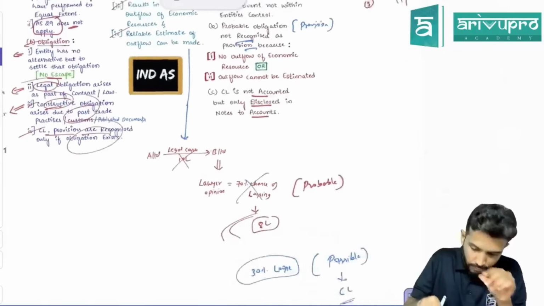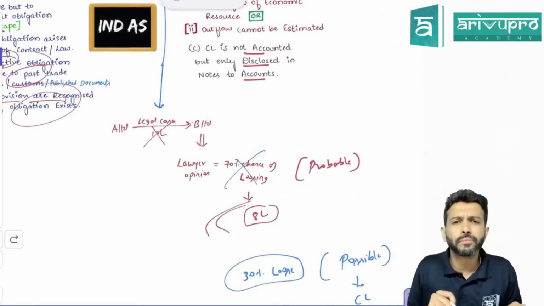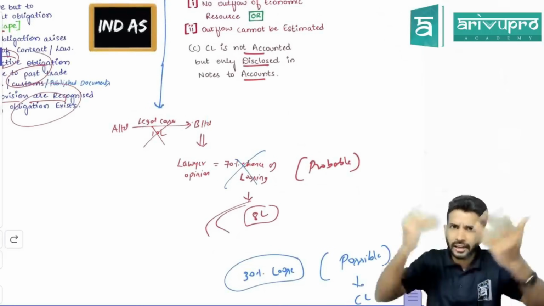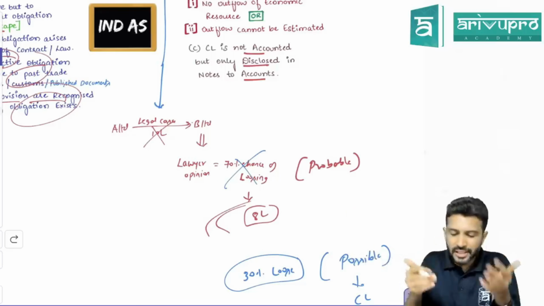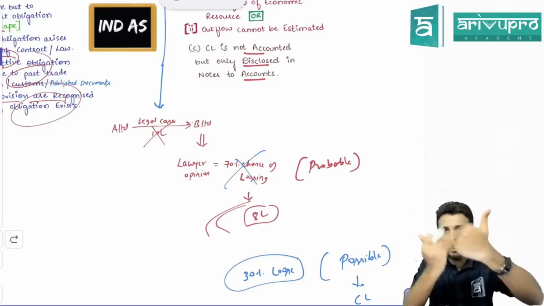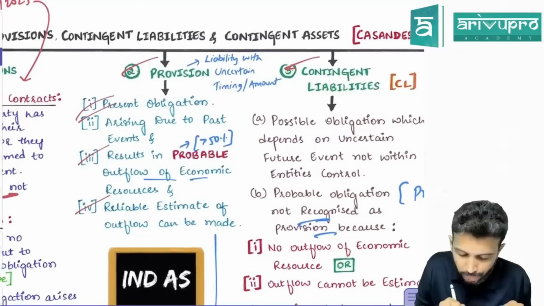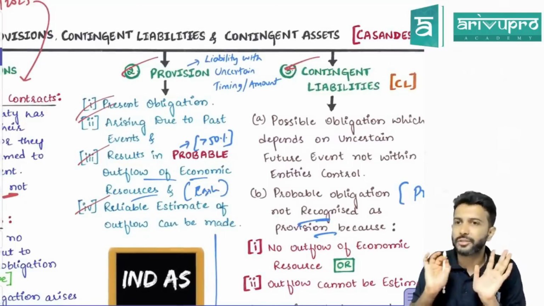Because if the court tells B Limited to pay, how will B Limited pay? They'll give some cash or some other assets. So when B Limited settles this obligation, an asset will go out. That's what I mean by outflow of economic resources. The economic resource simply means your cash or any other asset for that matter.